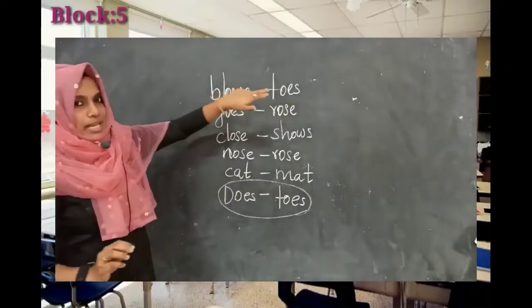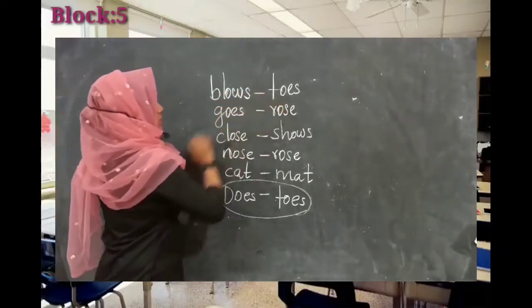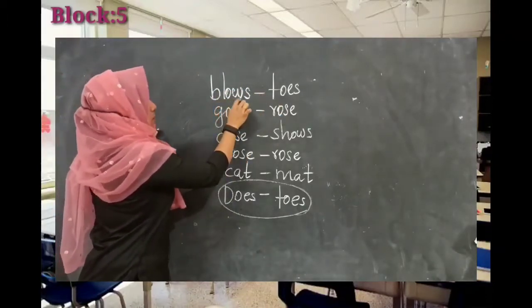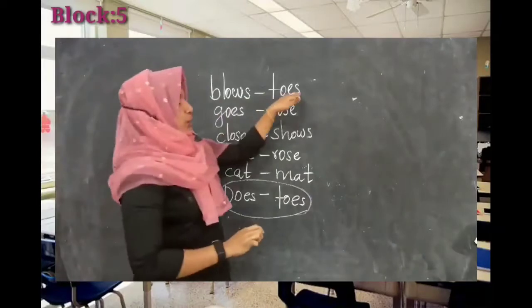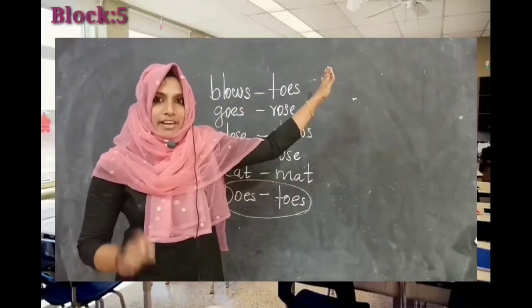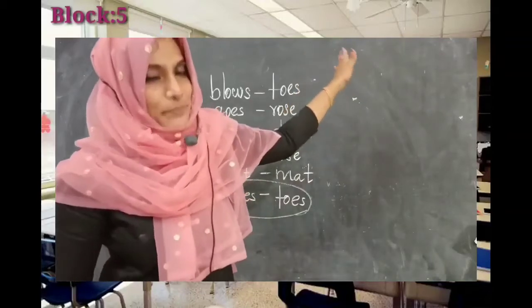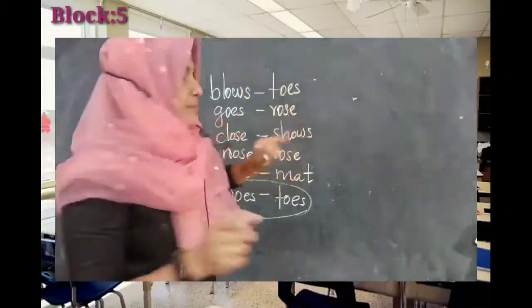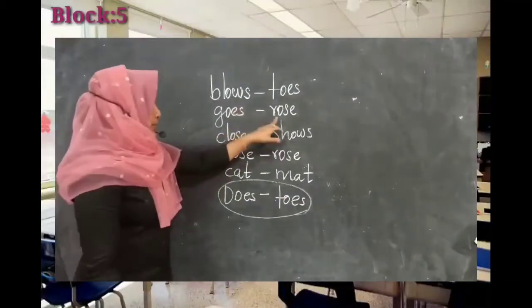Here, look at the spellings of these words. Here, O-W-S and O-E-S. Different spelling these words have. But what about their sound? They are the same. Then here goes rose.